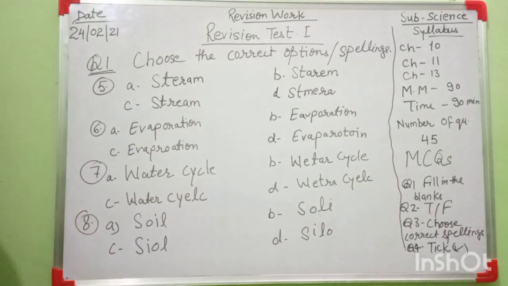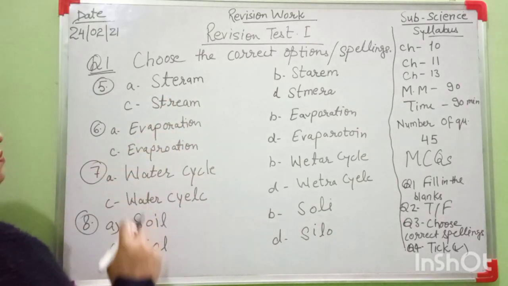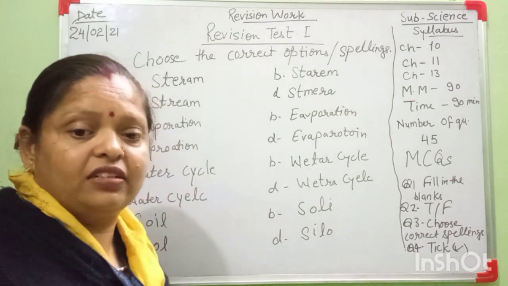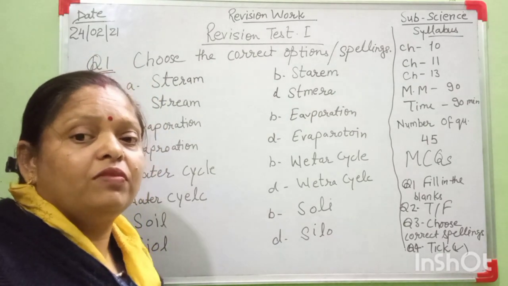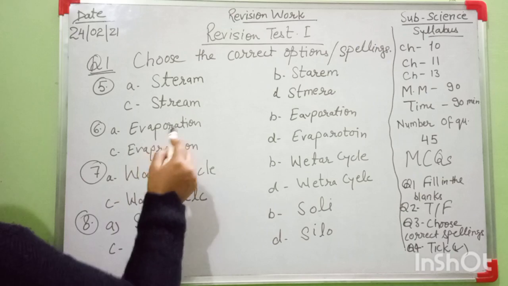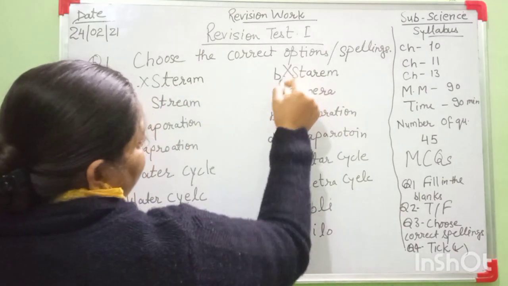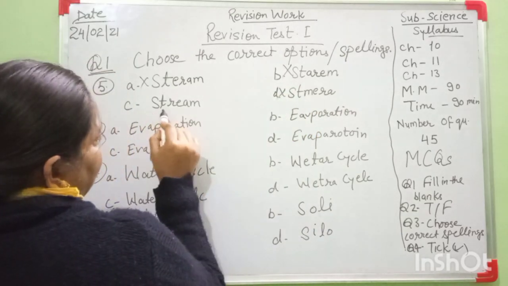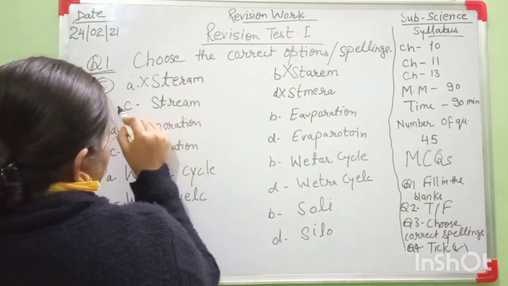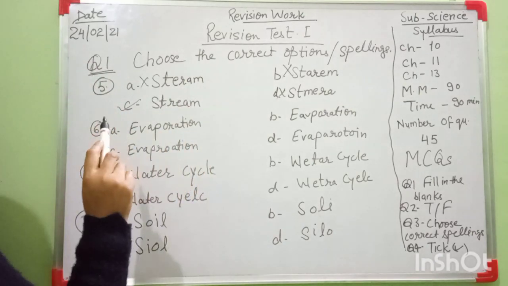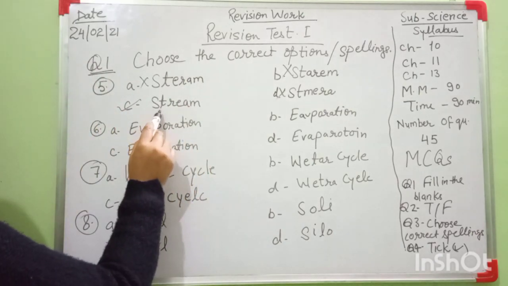Okay, these 8 questions. First is spelling, stream, which one is the correct spelling? Stream, surface of water, there are different forms like that, pond, lake, stream, river, which one is the correct? This one is wrong, you search it, no, the correct spelling of stream is S-T-R-E-A-M, stream.